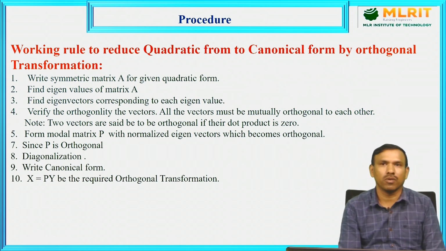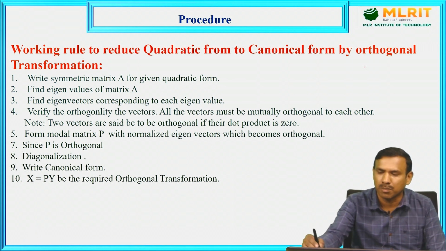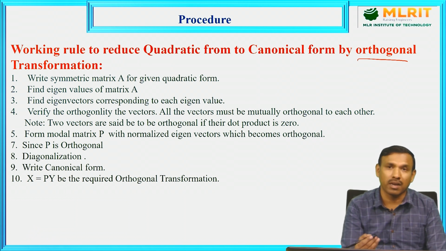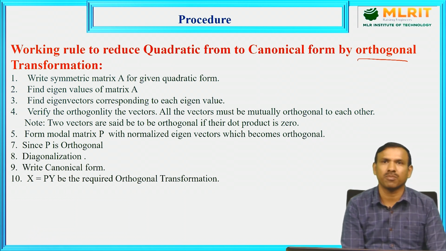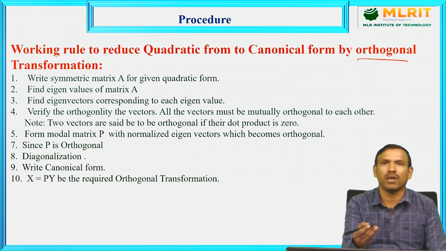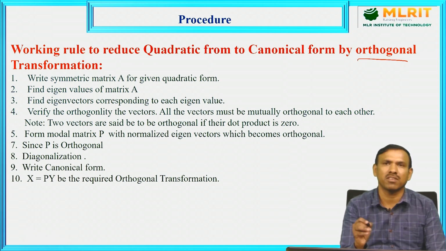Now I am giving the working rule, the methodology to reduce the quadratic form to canonical form using the present method, orthogonal transformation, orthogonal reduction. We have some other reductions also, using diagonalization and using Lagrange's method, but in this lecture I am restricted to orthogonal transformation. So one quadratic form will be given to us, and the question is to reduce the quadratic form to canonical form by orthogonal transformation. That means our transformation must be orthogonal, that is, the matrix involved in the transformation must be orthogonal.